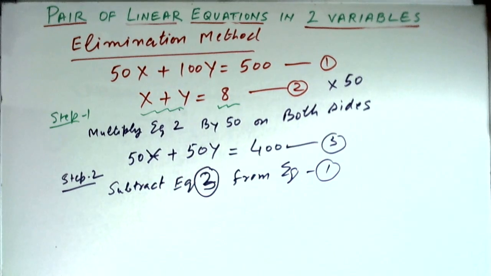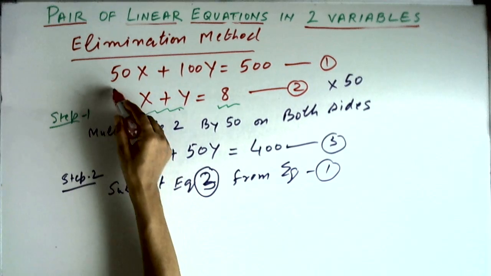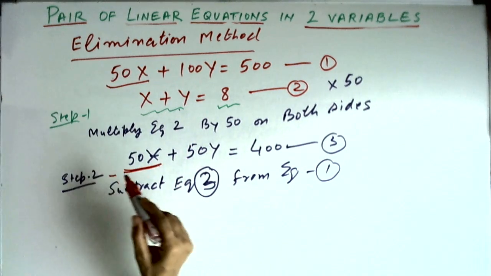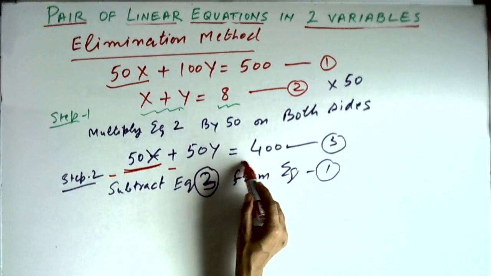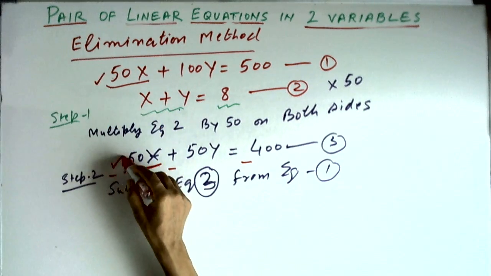So if we subtract equation 3 from 1, equation 1 has 50x and equation 3 is also 50x, so we subtract from here this thing.